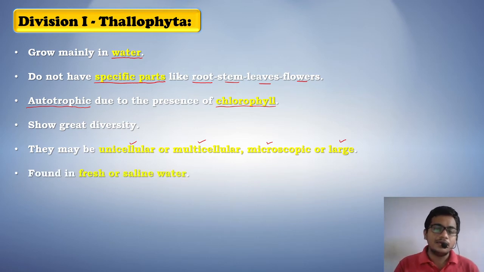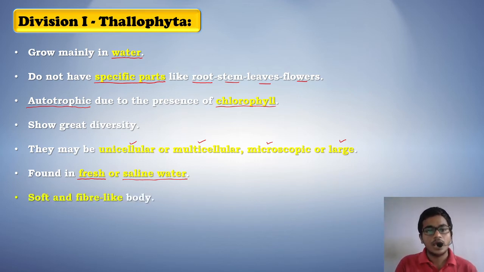Now, algae which grow mainly in water, they can grow in both the types of water, that is fresh water and saline water. Fresh water is the water that we find in rivers, ponds, etc. And saline water is the sea water or the ocean water. Even there algae can grow. Generally on the rocks that are present on the seabed, you all can find a lot of algae growing. They prove to be a food for many aquatic fishes which are small in size. Okay. Now, generally, algae has a soft and fiber-like body. Fiber-like body means the body is in the form of fibers, threads, like this. Okay. And it is very soft, it is very flexible, movable.